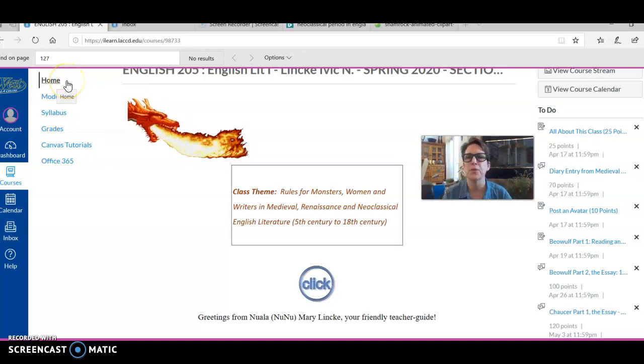We're in Home, which for us acts as a kind of bulletin board to our classroom. And what do we have on our bulletin board? We have the fire-breathing dragon, which is appropriate. That's a great symbol of medieval England, which we're going to study. And it's pointing to our class theme, Rules for Monsters, Women, and Writers in Medieval, Renaissance, and Neoclassical English Literature, 5th century to 18th century. That will be our focus.